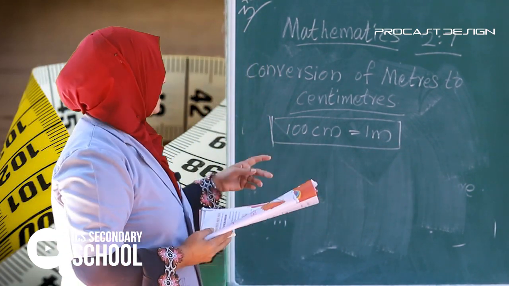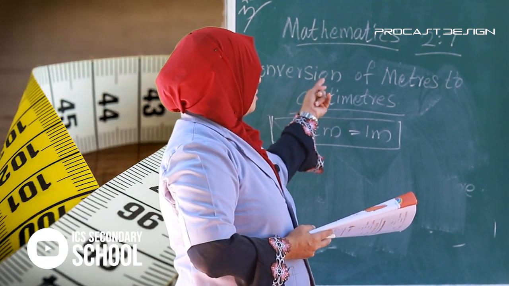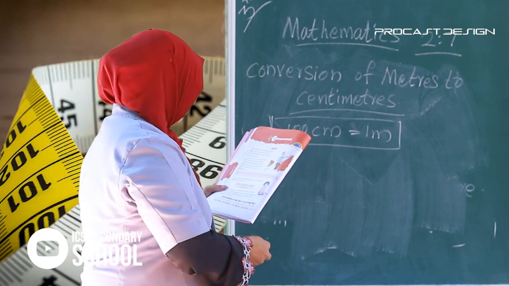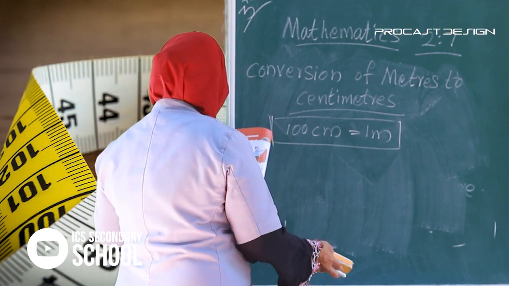Next, we are going to study conversion of meters to centimeters.